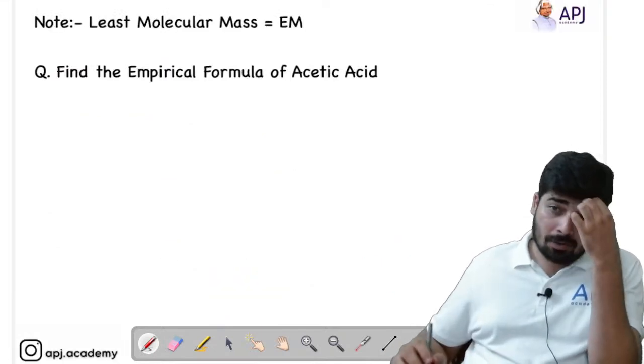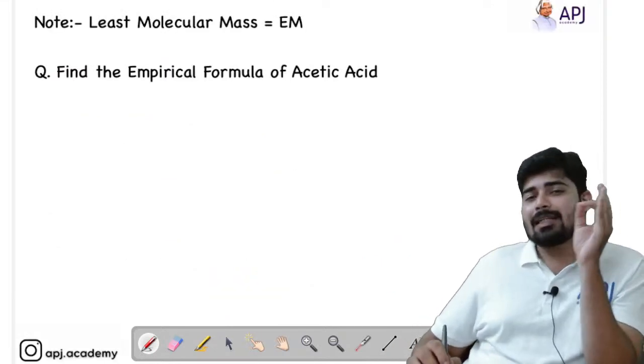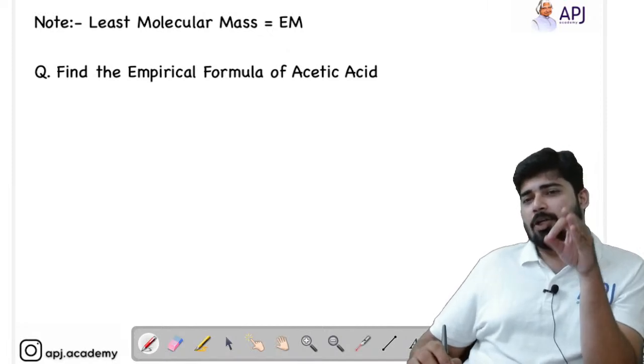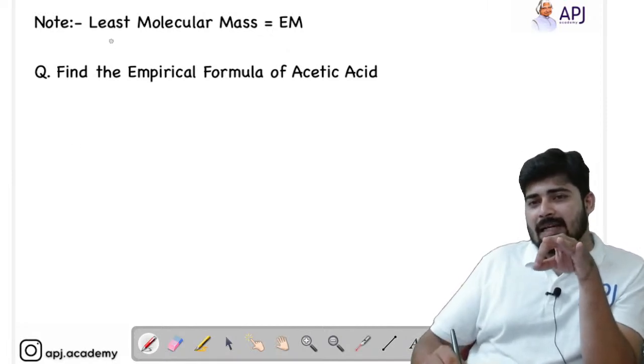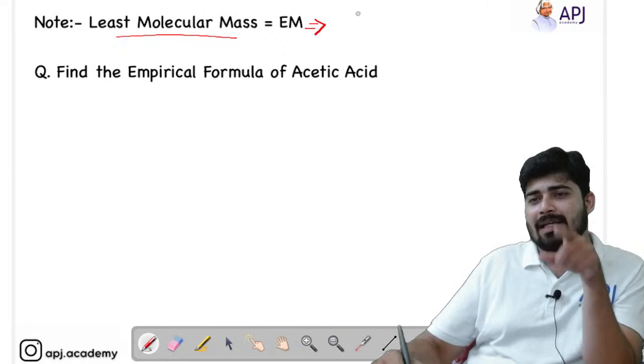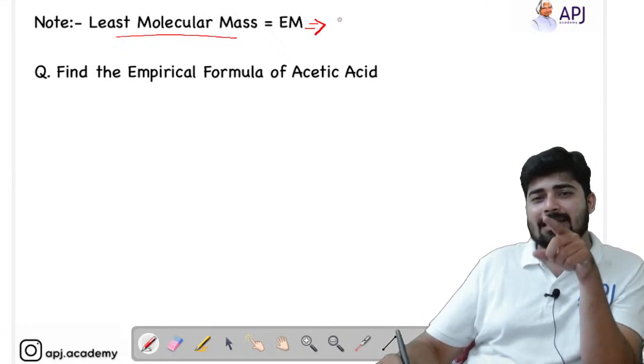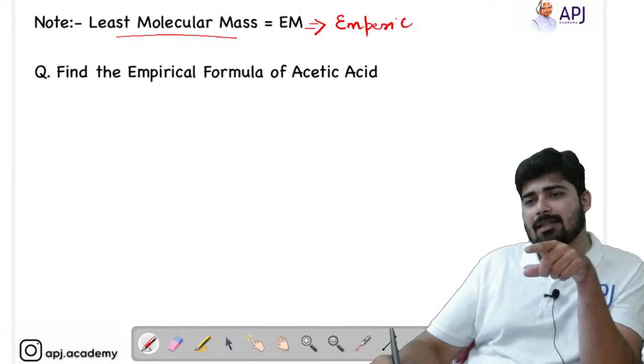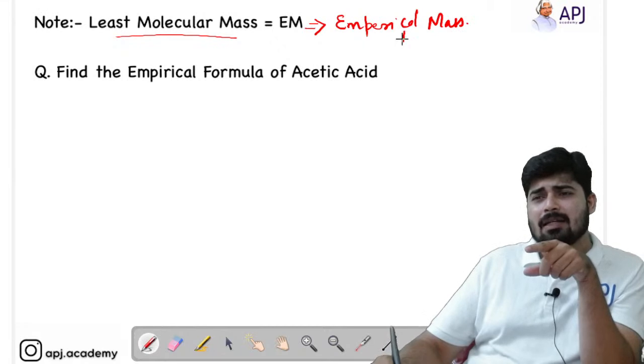Okay. Now here students, let's see. In certain question papers, they normally use the term least molecular mass. You have to remember that whenever they mention least molecular mass, it is nothing but empirical mass. So what is empirical mass? It is nothing but empirical formula mass.